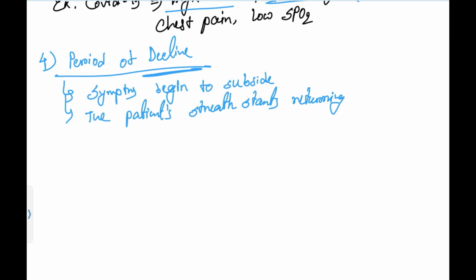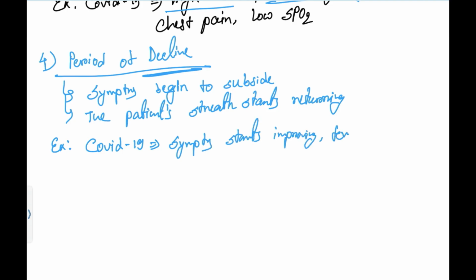Now if I give again the example of COVID-19, why am I giving this COVID-19 example? So that in all stages, like the incubation period, prodromal phase, period of illness, period of decline, and the convalescence stage, you know how COVID-19 patients will complain. That's why I gave one infection example in all cases. Now, if a patient suffering from COVID-19 is in this period of decline, the patient's symptoms start improving, fever reduces, and appetite returns.